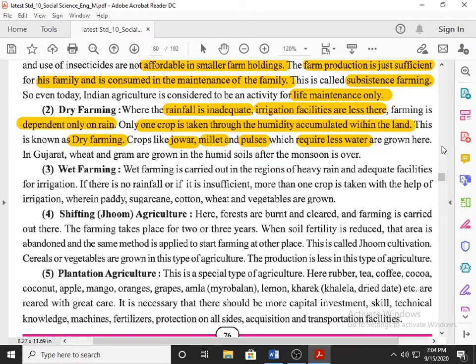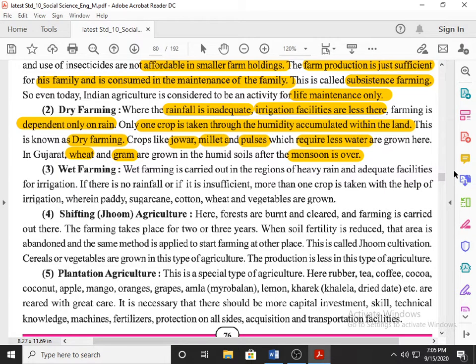And in Gujarat, wheat and gram are grown in the humid soil after the monsoon is over, after the rainfall is over. So this is called dry farming, where rainfall is not sufficient, irrigation facility is less, farming is dependent only on rain, and we can take only one crop. That type of farming is known as dry farming.